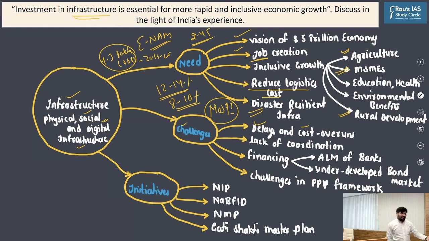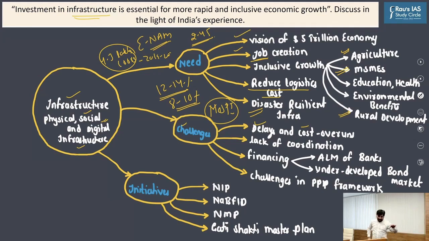That is why the government has launched a number of initiatives in order to leverage infrastructure as a tool to pursue high GDP growth rate and inclusive growth. For example, we have launched the National Infrastructure Pipeline, which seeks to spend 111 lakh crores over the next 5 years for the creation of world-class infrastructure. We have launched a development bank in the form of the National Bank for Financing Infrastructure Development. We have launched the National Monetization Pipeline and Gati Shakti Master Plan. So these are the initiatives, right? So this is the content for the answer.